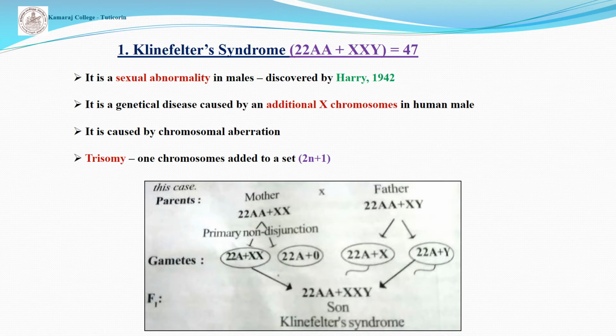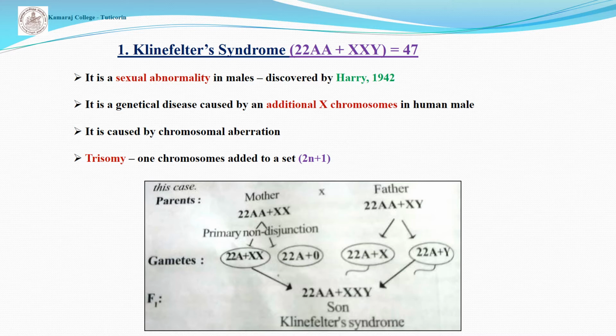Klinefelter syndrome is a sexual abnormality in males discovered by Harry in 1942. It is a genetic disease caused by an additional X chromosome in human males. It is caused by chromosomal aberrations, specifically by trisomy, where one chromosome is added to a set, 2n plus 1.